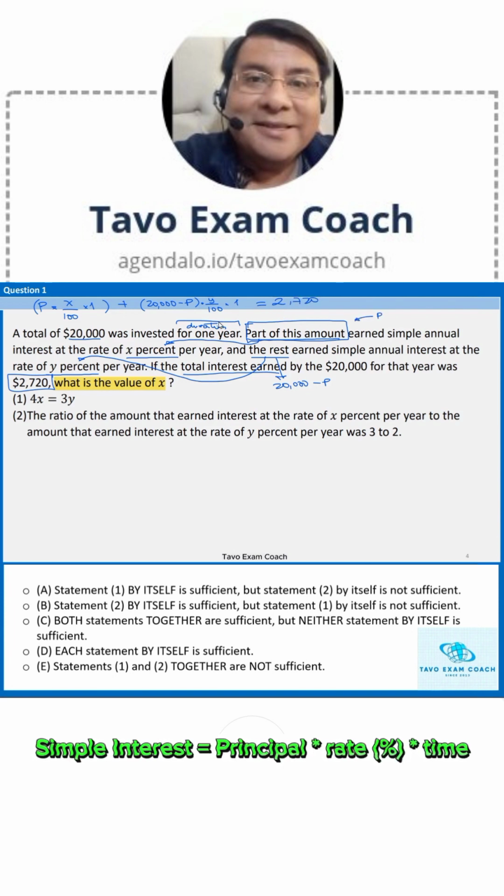So here we have an interesting equation. Let's highlight this. It's an equation that expresses the complete relationship of X to other quantities mentioned in this question. You see how X relates to Y and to P in a unique equation. In other words, if you want to know the value of X, you need to know P and Y.